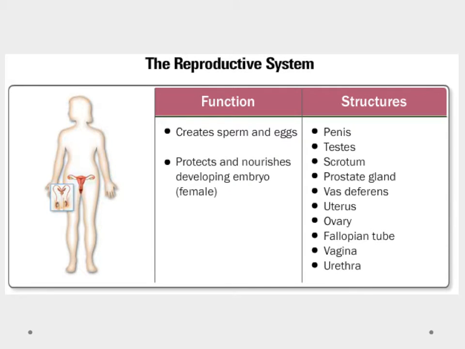And finally, that brings us to the reproductive system. Once again, we're seeing a bunch of different structures, which we'll cover later on, but the primary function of the reproductive system is to create sperm and eggs, and then to protect and nourish a developing embryo inside of a female.